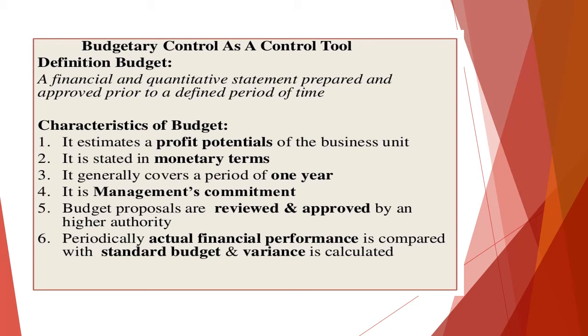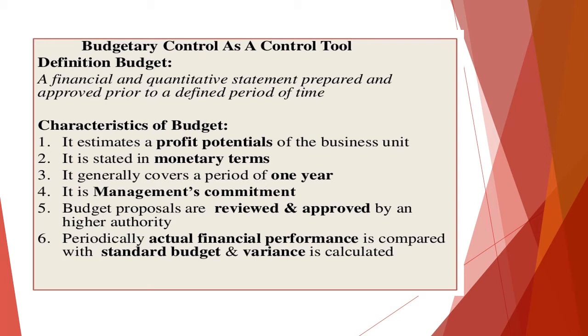The characteristics of a budget: it is estimating the profit potential, that is, what could be the profit in some future, and the monetary terms are stated, and it is always for a period. As I told you, it is mostly for a period of 1 year. Preparing a budget is the commitment of management, because they want to know what could be their future commitments, and it is reviewed and approved.